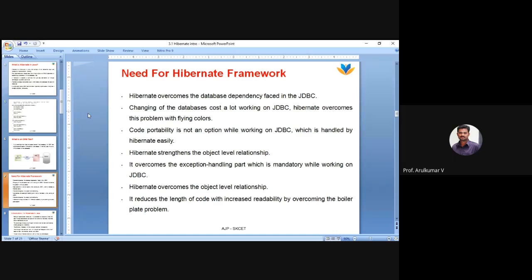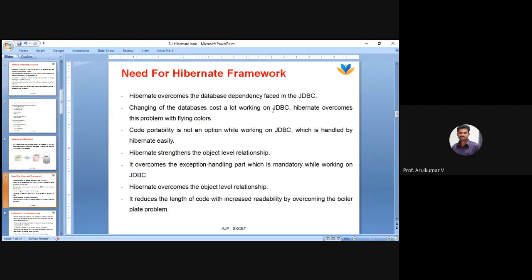So why are you going for this Hibernate framework? To overcome the database dependency faced in JDBC. There are more dependencies there. Like I want to create code or a query based on my requirement. Your Java application is fully dependent on JDBC only, whether you are creating any databases like MySQL or Oracle or anything. And changing the database costs a lot of work in JDBC. If you want to change any database based on the client requirement, there will be more cost.